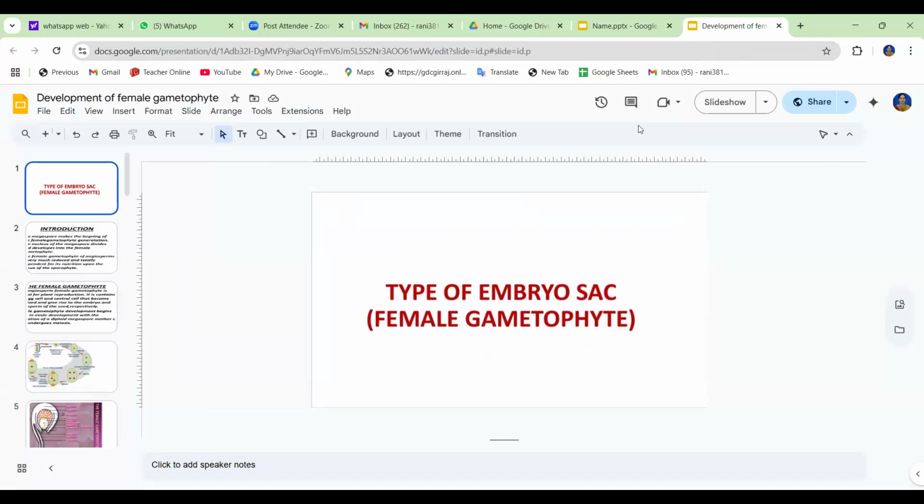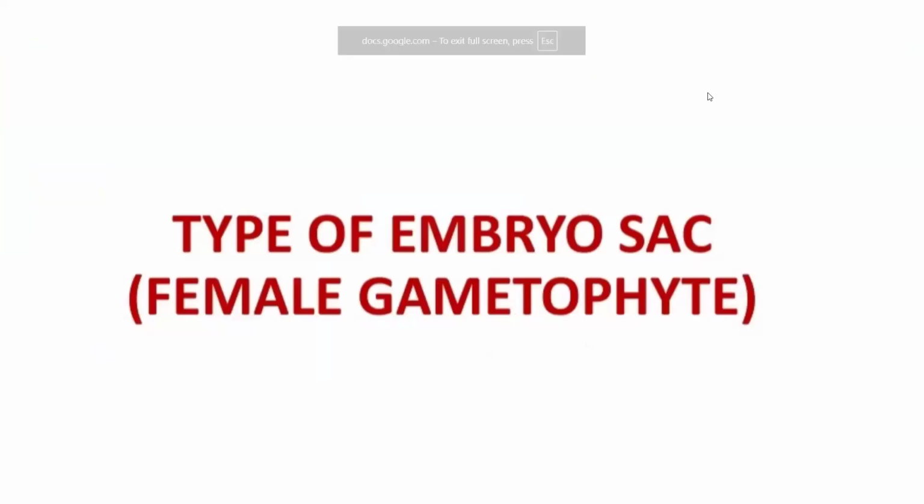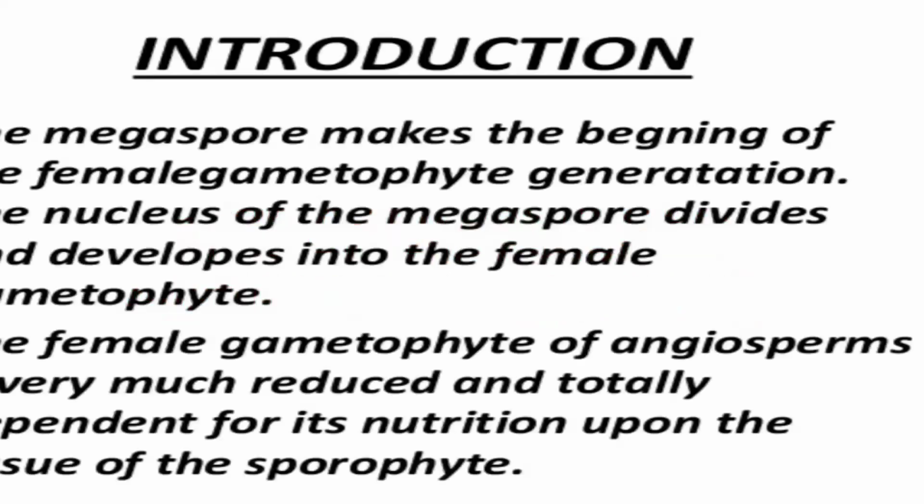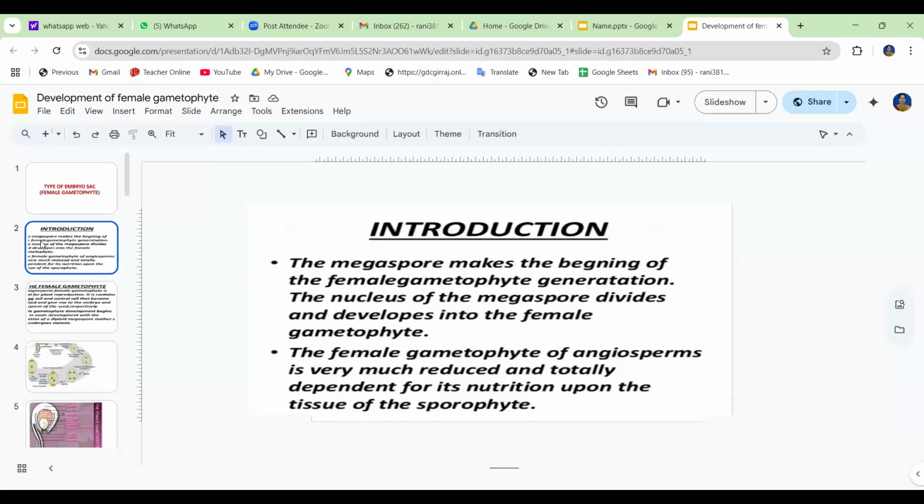So today we are going to discuss the types of embryo sacs, or female gametophyte, or mega gametophyte. Okay. So today our topic is the type of the embryo sac, which is also known as the female gametophyte or mega gametophyte.